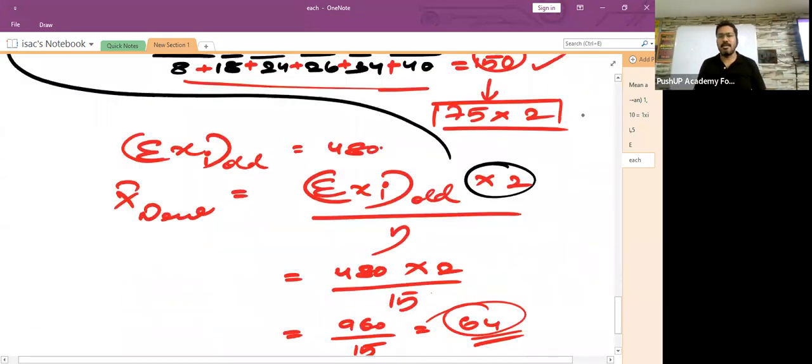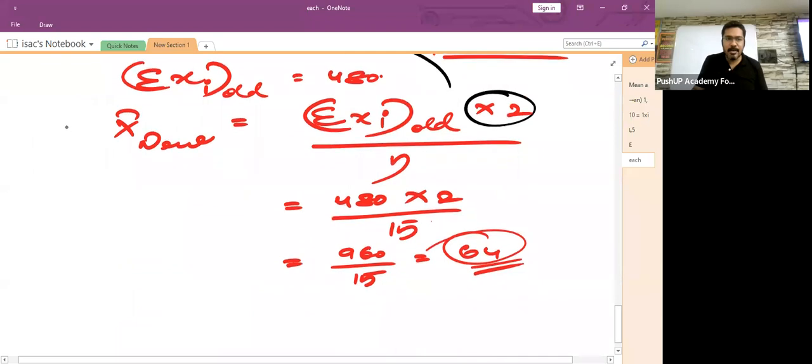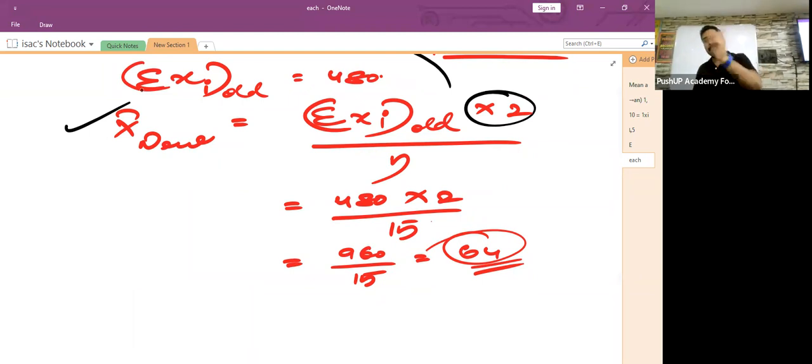In this question, I have to get the value of x bar new. So that can be found by sigma xi old multiplied by 2, because each and every observation is getting multiplied by 2. So some change will happen in its average, isn't it? So in order to find that, I multiplied the sum of all the old observations with 2, and then I divided by the number of observations.